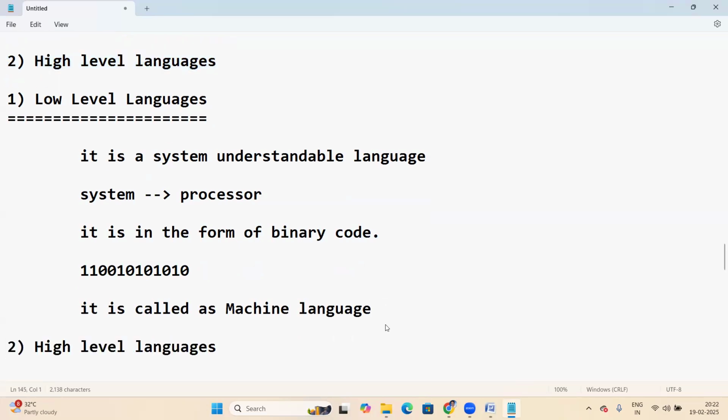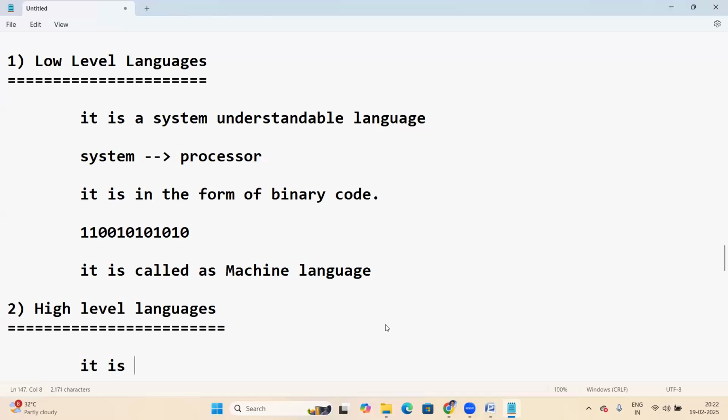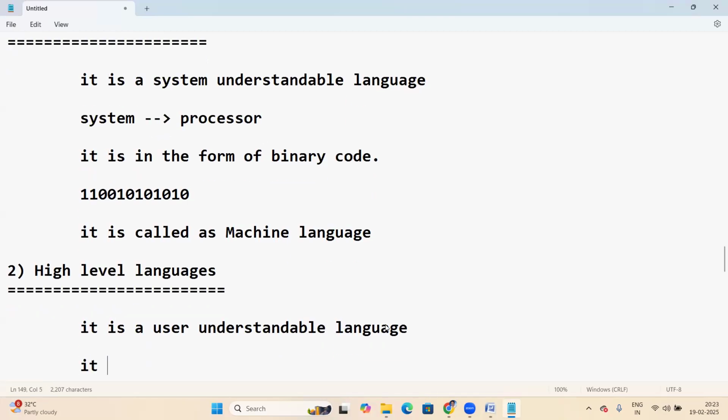What is high level language? It's a user understandable language. It is like English.